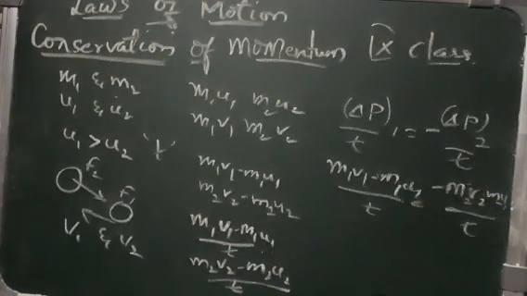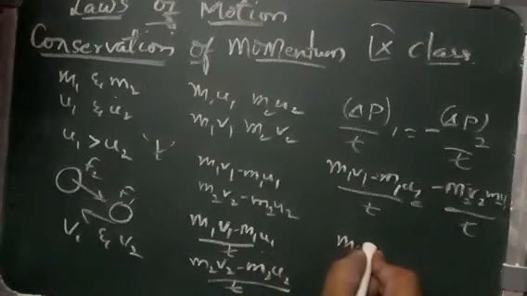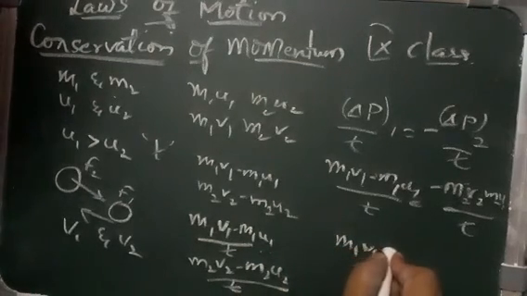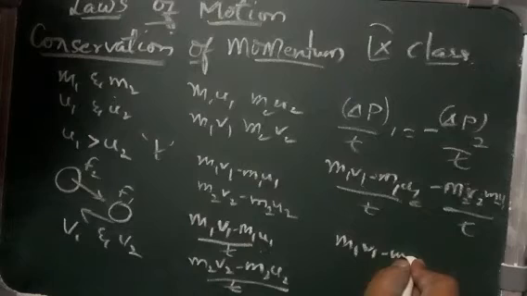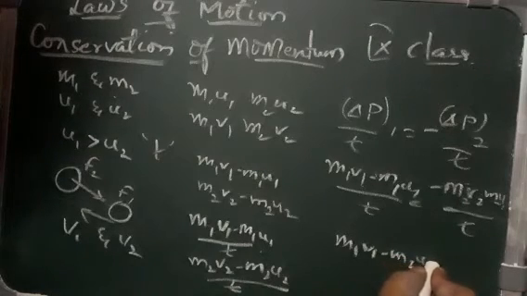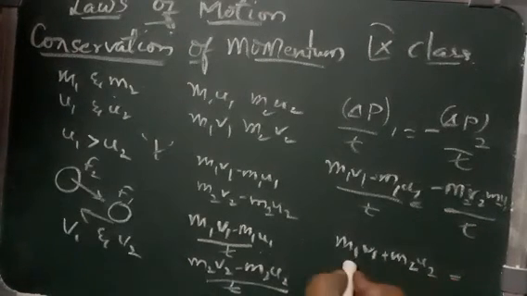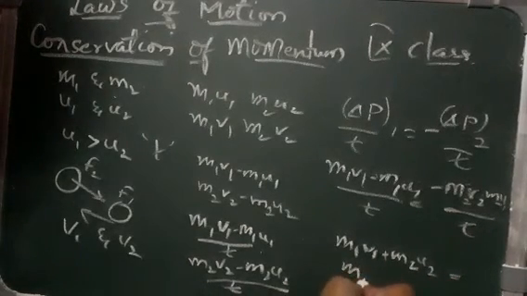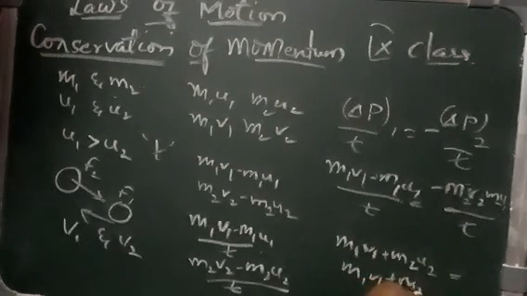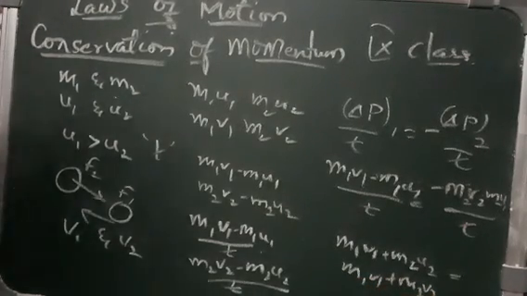After solving this, we get m1 u1 plus m2 u2 is equal to m1 v1 plus m2 v2. Is it clear here?